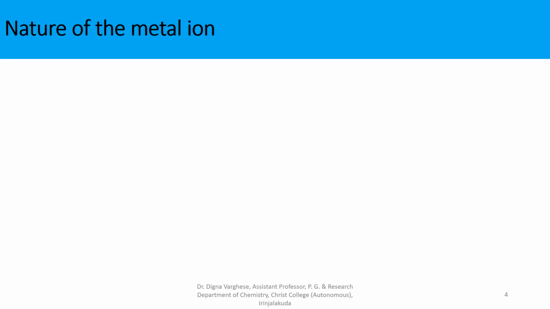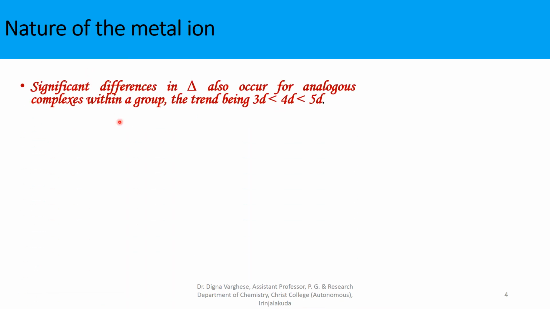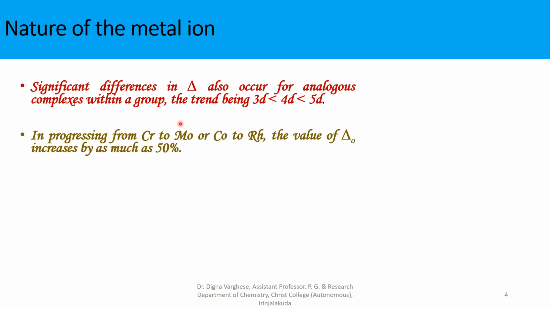The second factor affecting the crystal field splitting is the nature of the metal ion. Significant differences in delta also occur for analogous complexes within a group, the trend being 3d less than 4d less than 5d. In progressing from chromium to molybdenum or cobalt to rhodium, the value of delta O increases by as much as 50%.